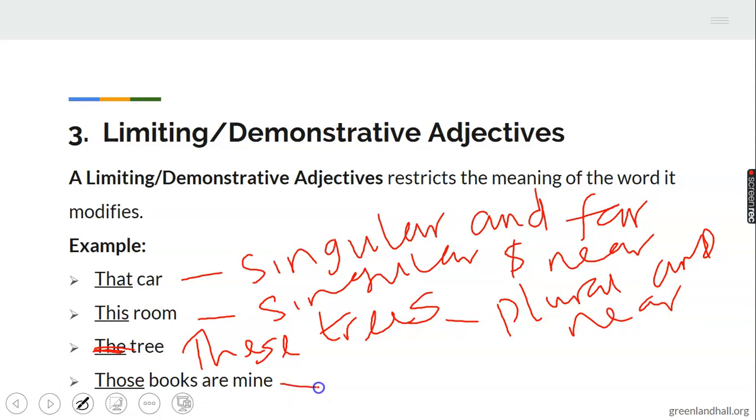And lastly, those indicates something plural and far. Those books are not mine. So there are four in number, note them. We have that, this, these, and those. Those are demonstrative, or we call them limiting adjectives.